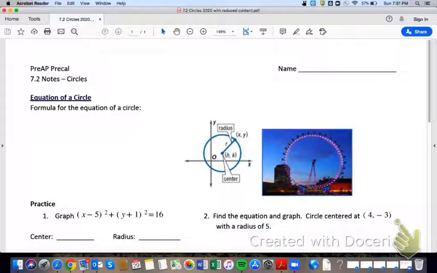Circles is one of the forms of something called a conic section. The equation of a circle is found using the following formula.